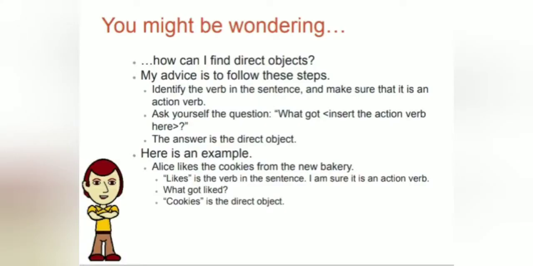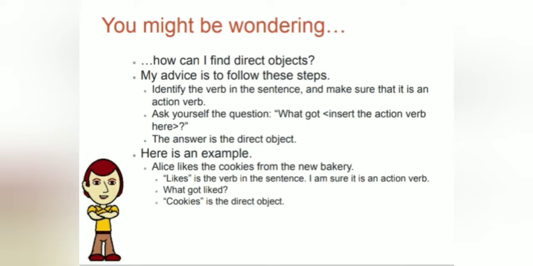Students, you might be wondering, how can I find direct objects? So my advice is to follow these steps. First of all, identify the verb in the sentence and make sure that it is an action verb. Then the second step is to ask yourself the question, what got, and insert the action verb in that place. The answer is the direct object.